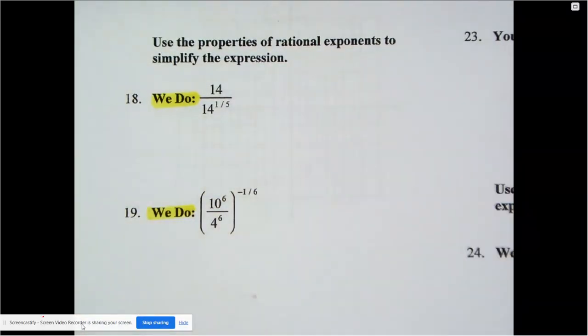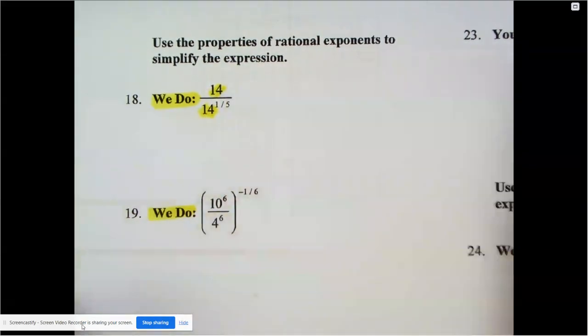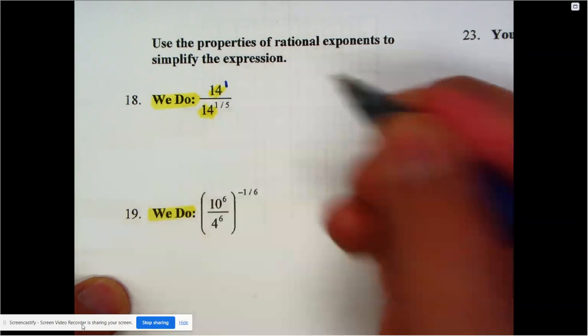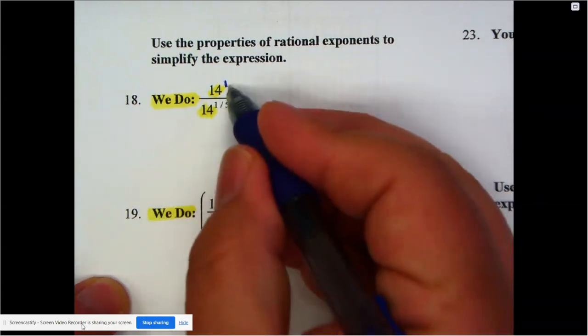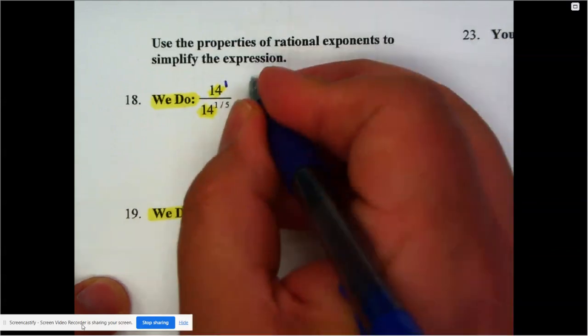Use the properties of rational exponents to simplify the expression. That just means use your rules about powers and exponents. When I look here, it says a base of 14. I've got a base 14 and a base 14, so I can do some math here. When I look at it carefully, the 14 does have a power of 1. Well, I already know my rule. When it's division, I have to subtract my powers.